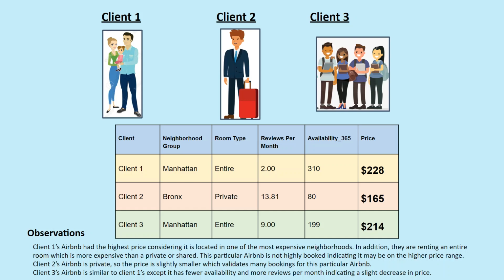Similarly with client 2, it had many bookings and it was also a private room, which resulted in a lower price. And client 3 was similar to client 1, except less availability again, and had more reviews, so there was a slight decrease in price.